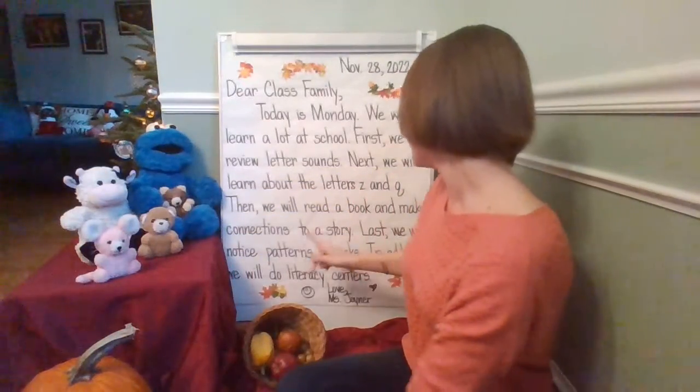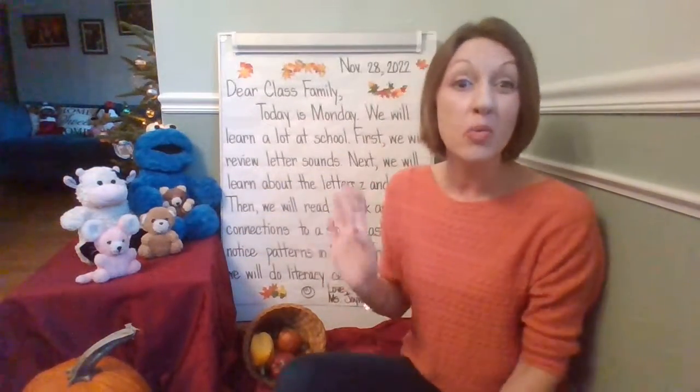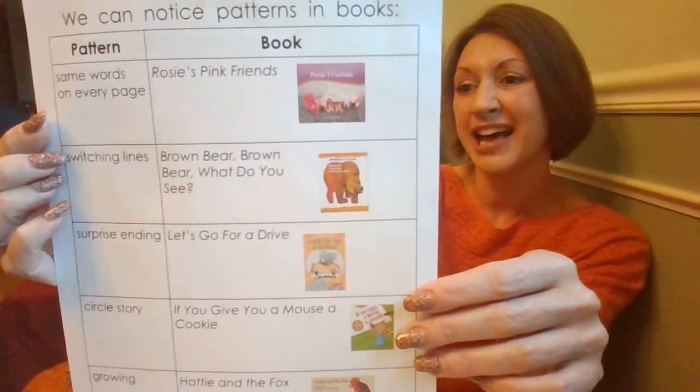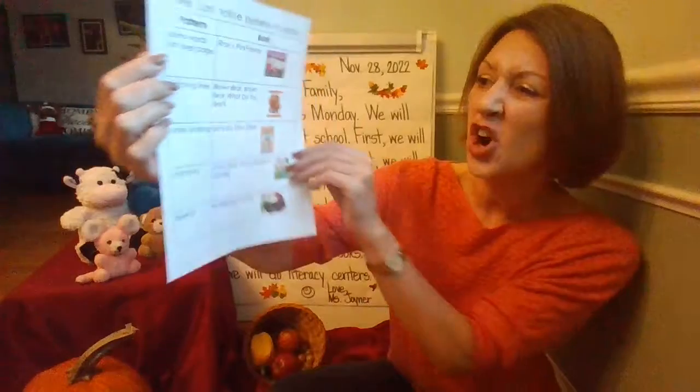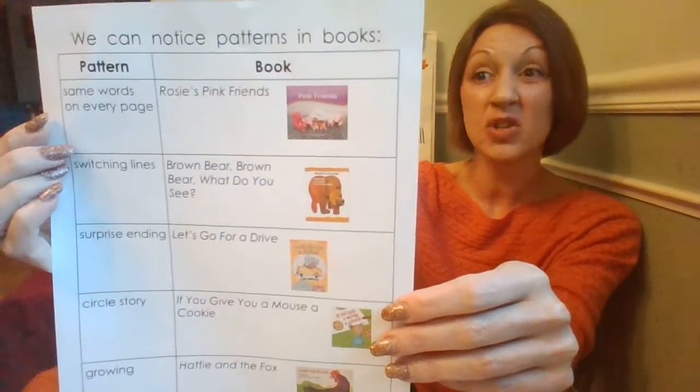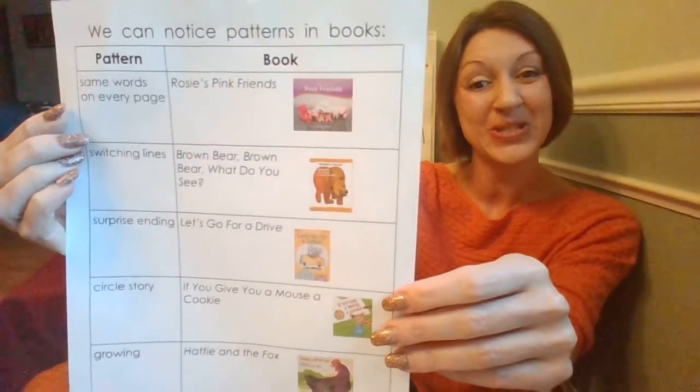All right, last we'll notice patterns in books. So we will be noticing patterns in books and how good writers can write with patterns. And there's different types of patterns. We can notice patterns in books. Some patterns can have the same words on every page. There could be ones that have switching lines. There are also ones with surprise endings, circle stories, or growing patterns. So we're going to be continuing to look at books with patterns.